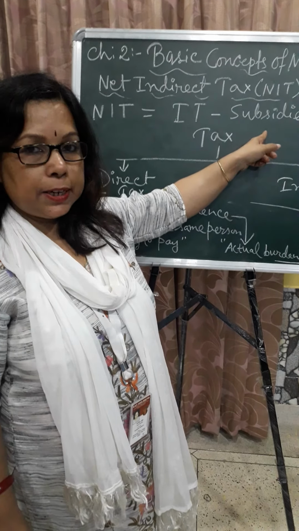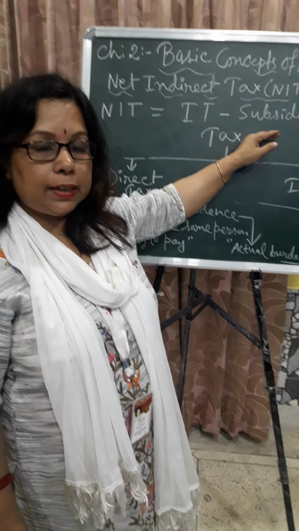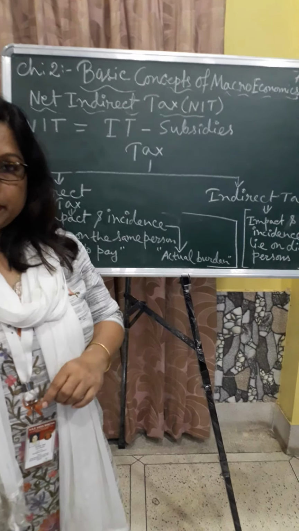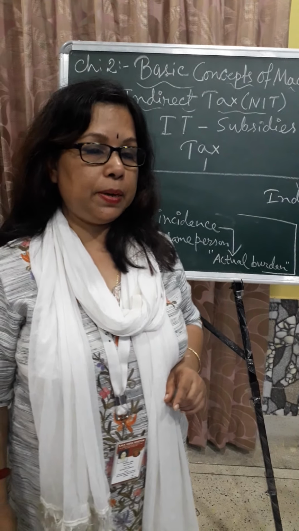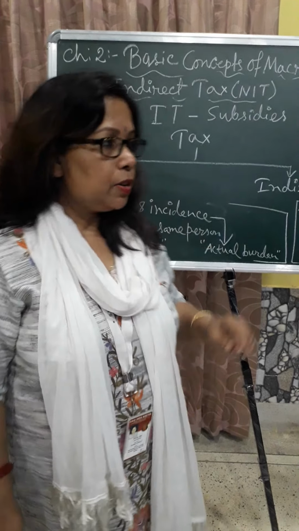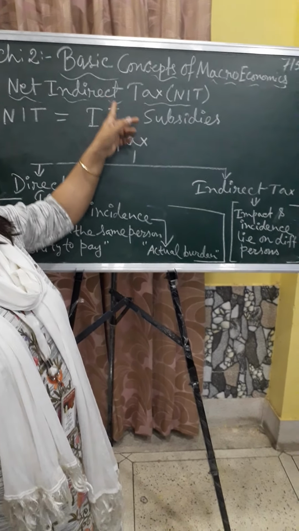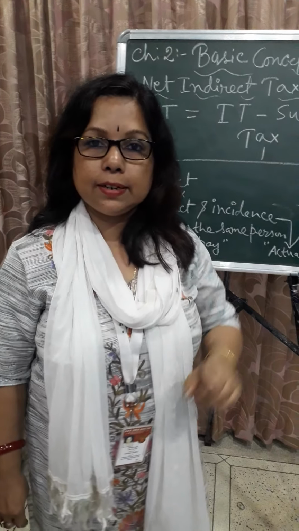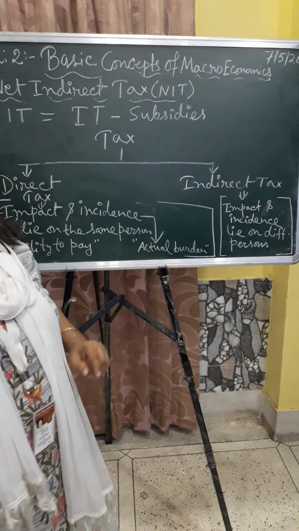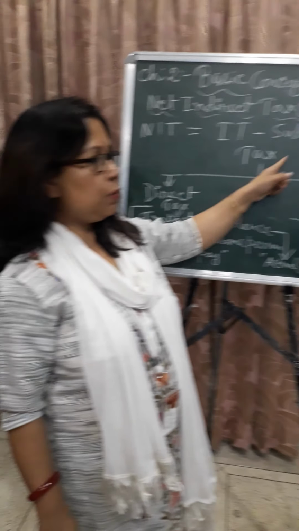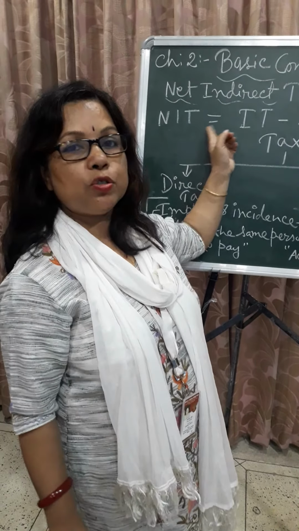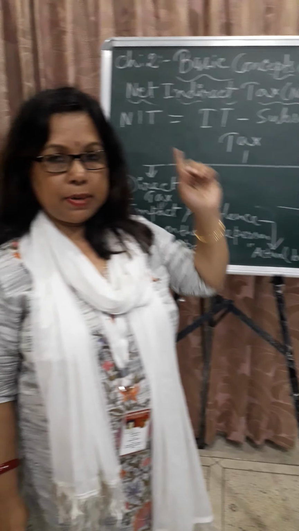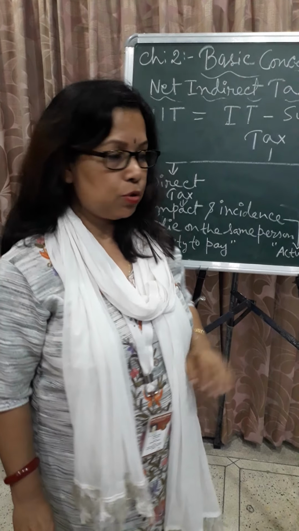Now next, subsidy. We can take the example of speaker. If the government gives 10 rupees subsidy, then the price of the speaker will be 540. So here we have seen that indirect tax increases prices of the commodity and subsidies decrease the prices of the commodity. So when IT minus subsidy, we can calculate NIT. So this is the formula of net indirect tax, and it will be used in the measurement of the national income. So up to this.